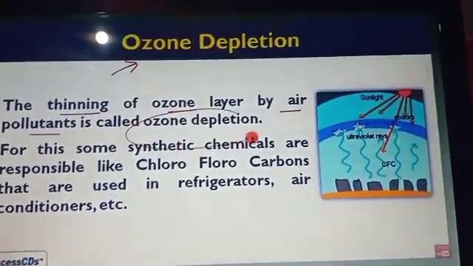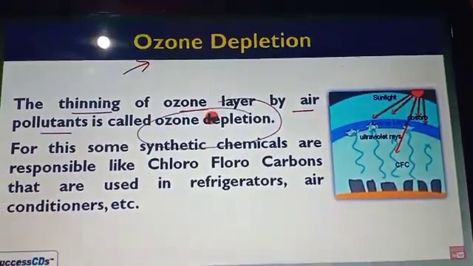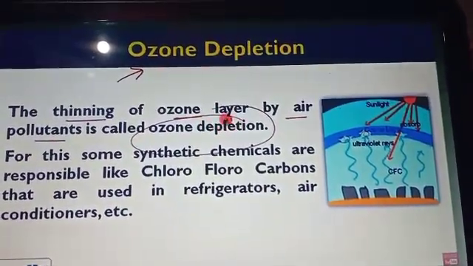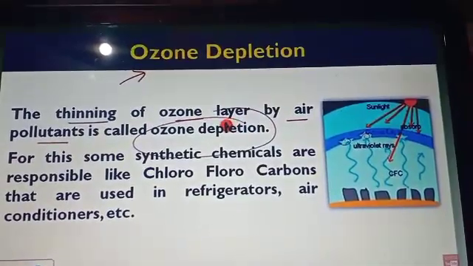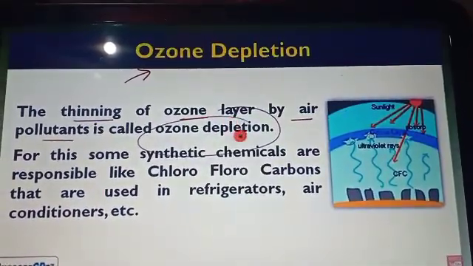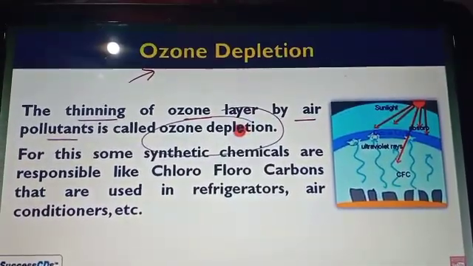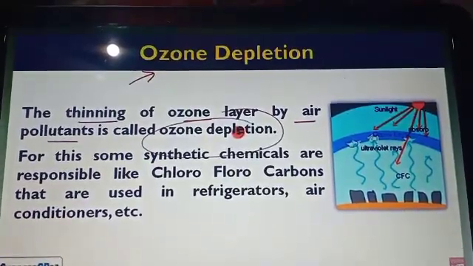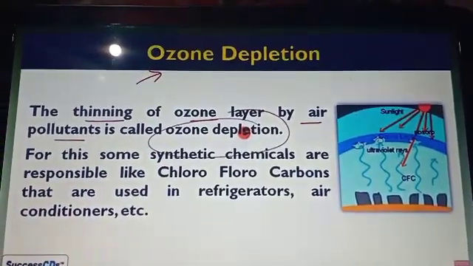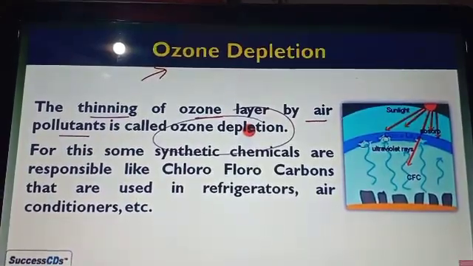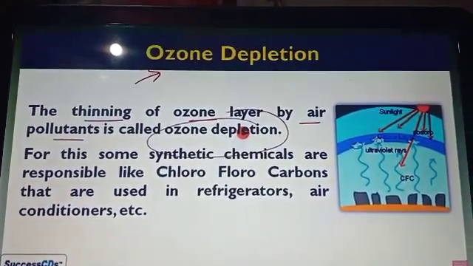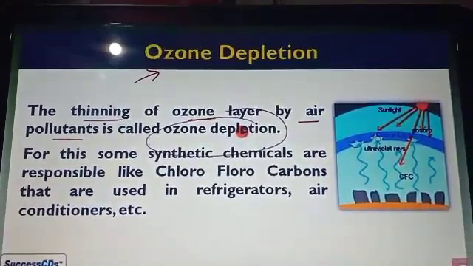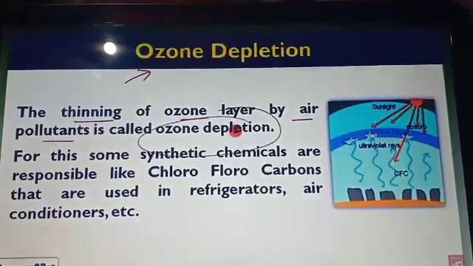If ozone depletion occurs, then what happens? All these ultraviolet rays start to come into the atmosphere, and these UV rays give the adverse effects that we have already seen. So this is a very serious problem.